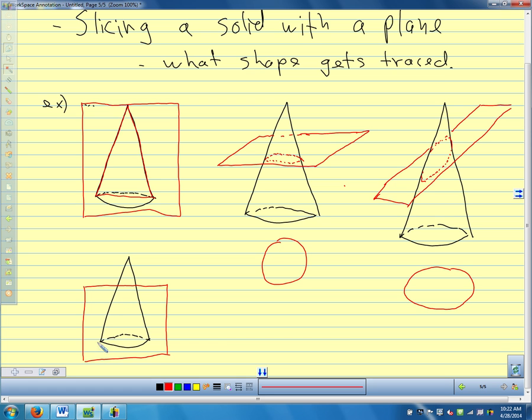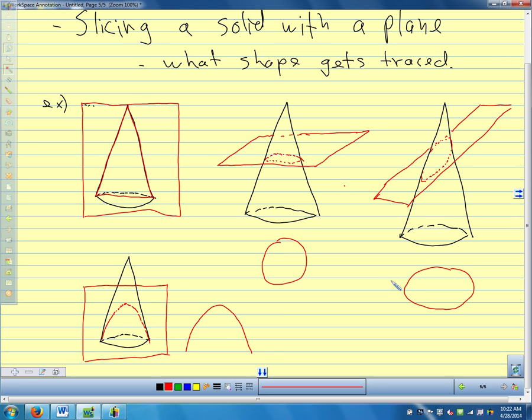We're cutting just a piece off of the side of the cone. Any idea? You end up with a shape that looks like kind of an arc shape. So where the cone cut through there, we'd end up with an arc shape, kind of like that. And it turns out that shape is a parabola. When we cut through one side of the cone, we end up with a parabola.